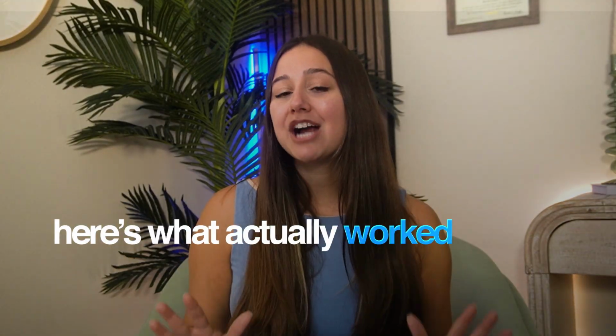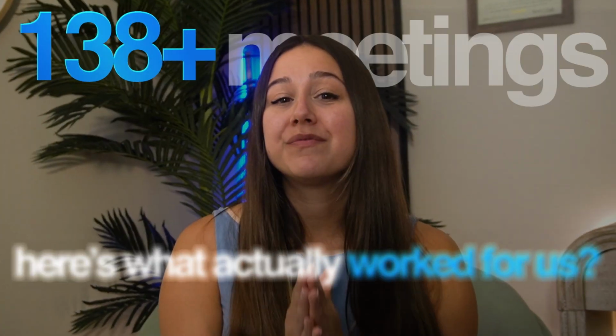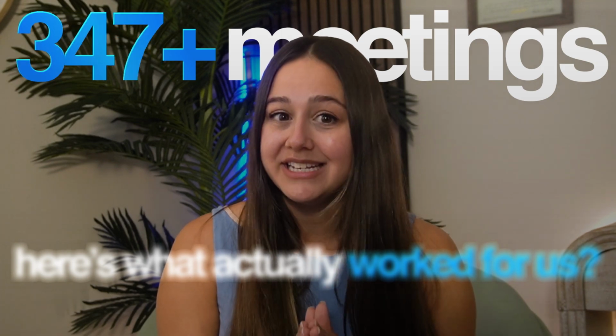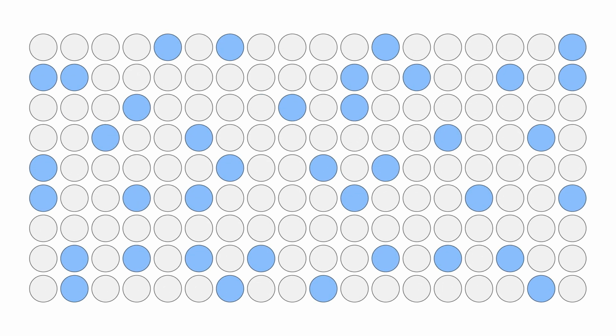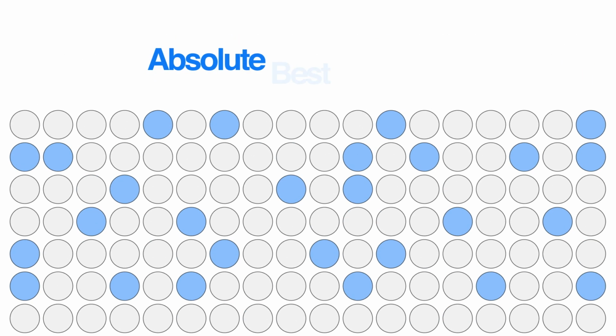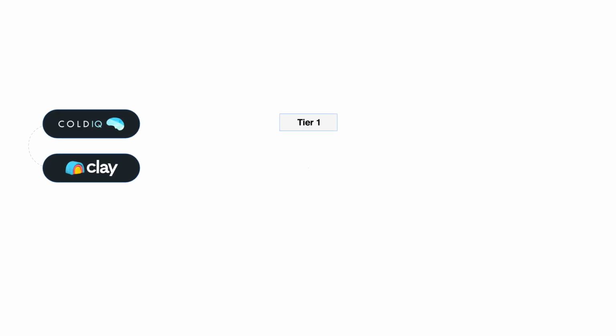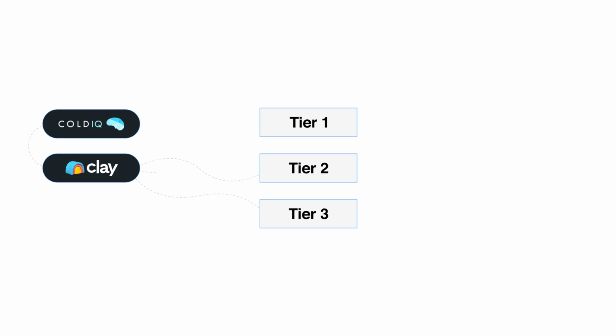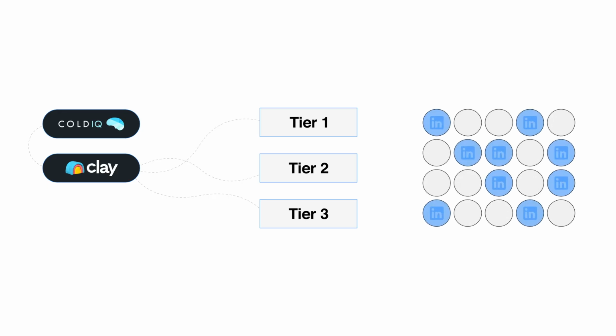Now, here's what actually worked for us to book over 400 meetings in 90 days. First, only target your absolute best prospects. You only get 400 connection requests per month. Don't waste them on people who aren't active on LinkedIn. At ColdIQ, we use Clay to score our leads first. Then we only send the top tier prospects to LinkedIn.